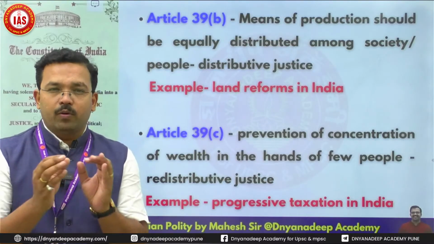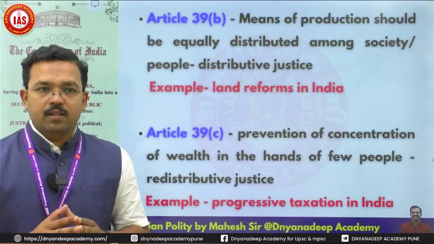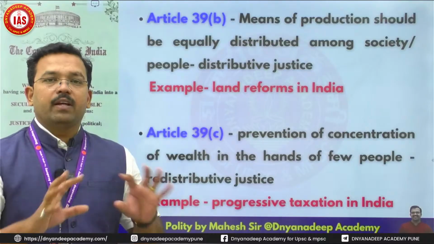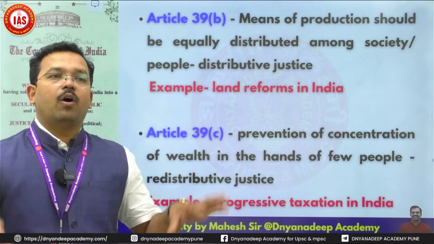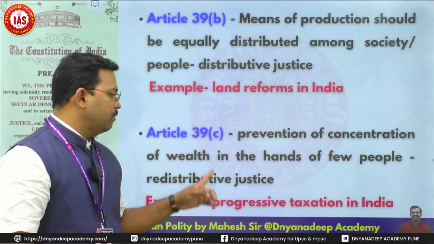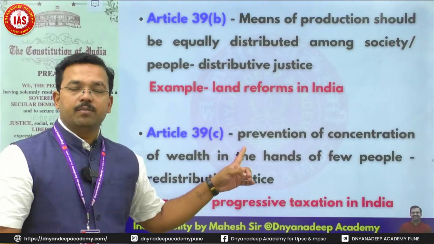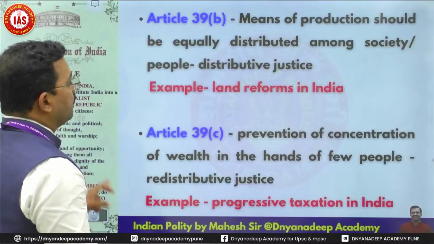That's why we have progressive taxation in India. In progressive taxation, we tax rich people more. We collect revenue, and that particular revenue is again used amongst all the people. So it is 39C, which is called progressive taxation. So it is redistributive justice. 39B, 39C. Clear this thing?